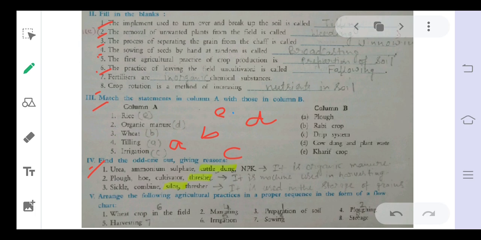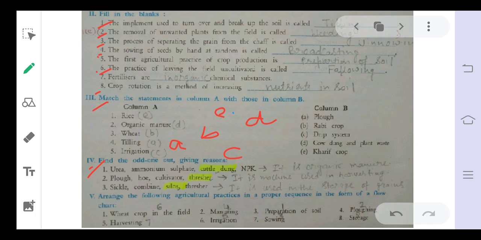The second one is plow, hoe, cultivator, and threshing. Threshing is odd because plow, hoe, and cultivator are used in the tilling process, whereas threshing is a machine used in harvesting.